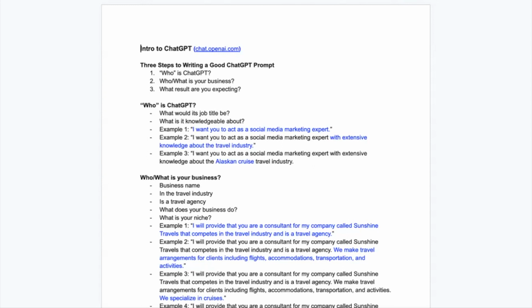So when you are using ChatGPT, you provide a prompt, and this prompt is going to help it create a response to you, okay? So when you're writing a ChatGPT prompt, you have three important things that you want to include, almost like 3 paragraphs. Who is ChatGPT, right? What do you want it to respond as? What is its goal? We'll get into that a little more.